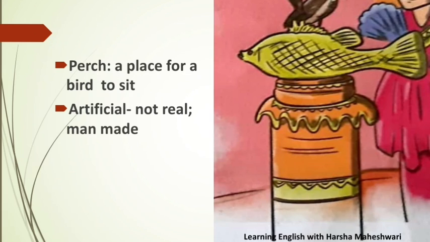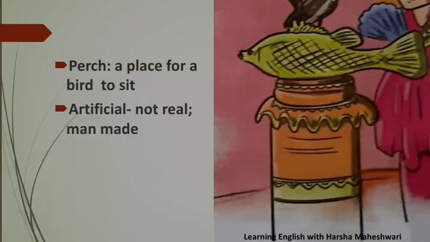Turn to page number 125, third para. So our next word is perch. So this means a place for a bird to sit. Now the sixth para. So our next word is artificial. So artificial means not real or man-made.